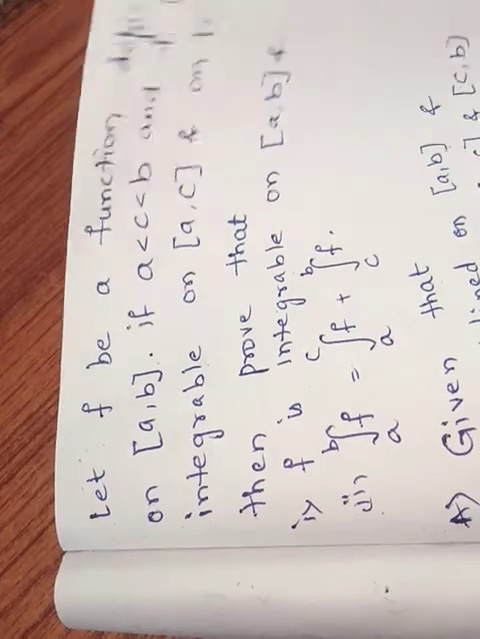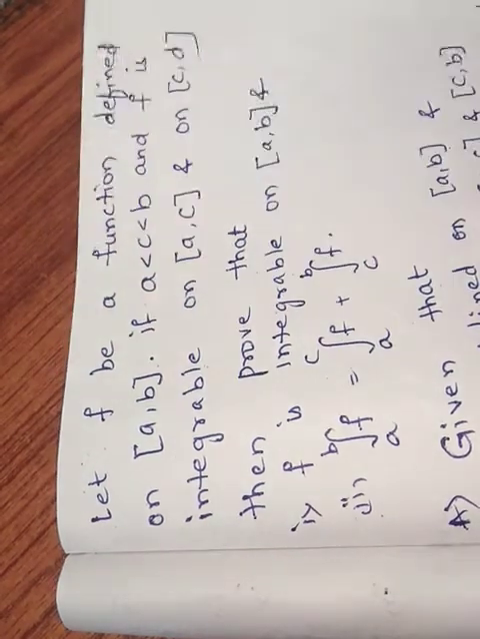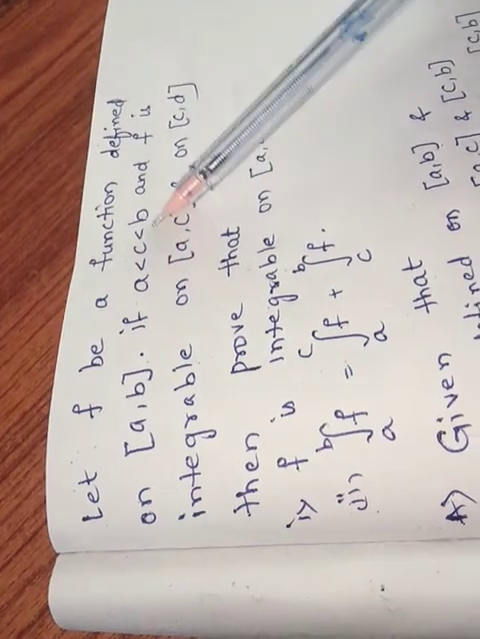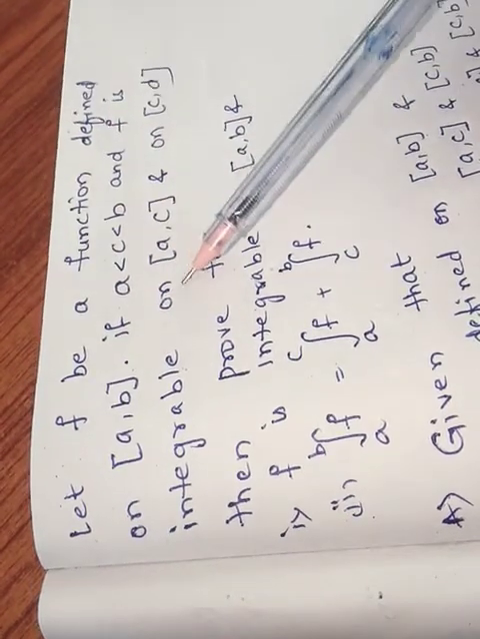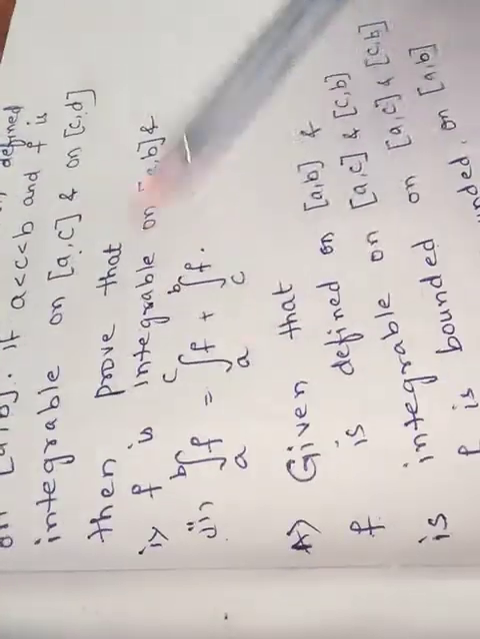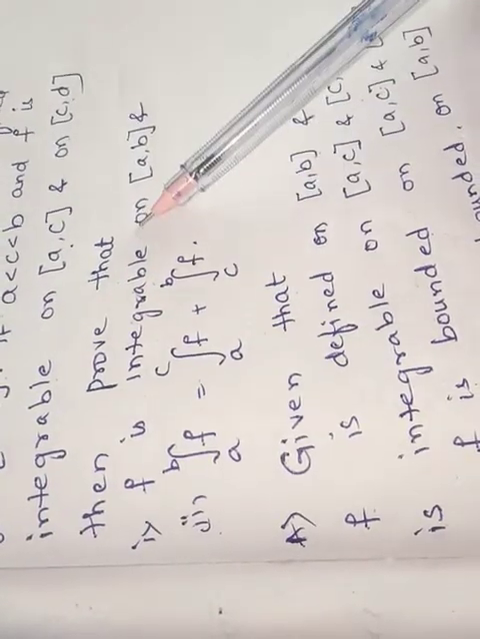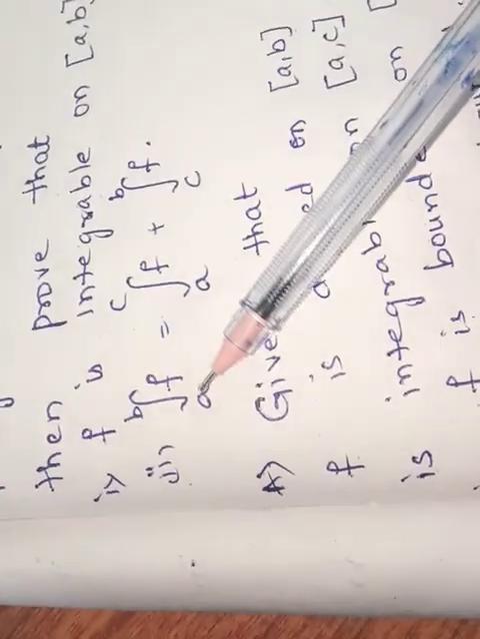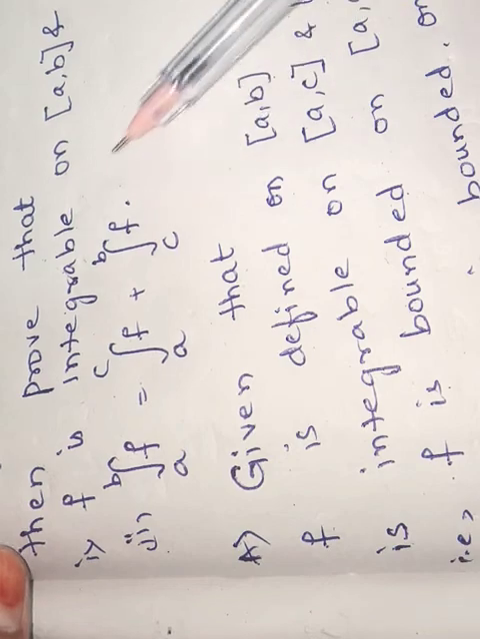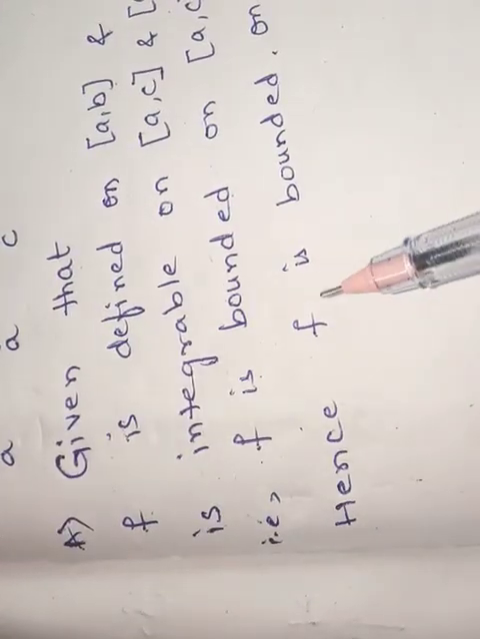Given question: Let f be a function defined on [a, b]. If a is less than c is less than b and f is integrable on [a, c] and on [c, b], then prove that we have to prove f is integrable on [a, b], and second condition, the integral from a to b of f is equal to the integral from a to c of f plus the integral from c to b of f. Given that, whatever they have given I have written here.